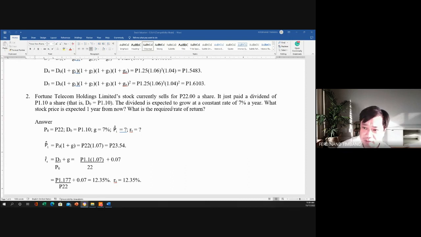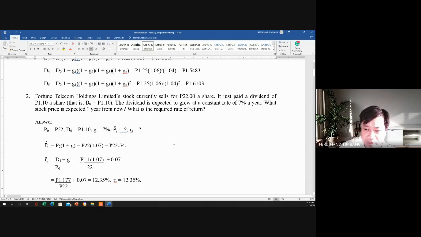So the dividend is expected to grow at a constant rate of 7% a year. So what is the stock price expected 1 year from now, and what is the required rate of return? So to compute for the price of the stock, actually dalawa yung ways natin dyan.